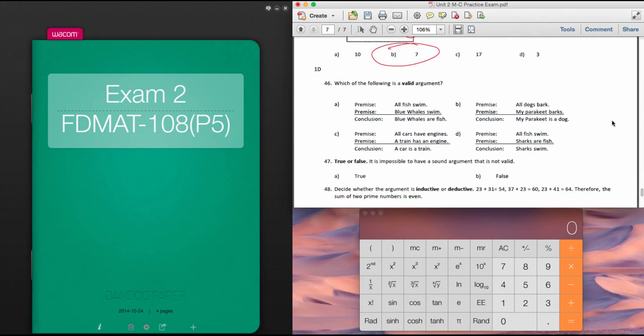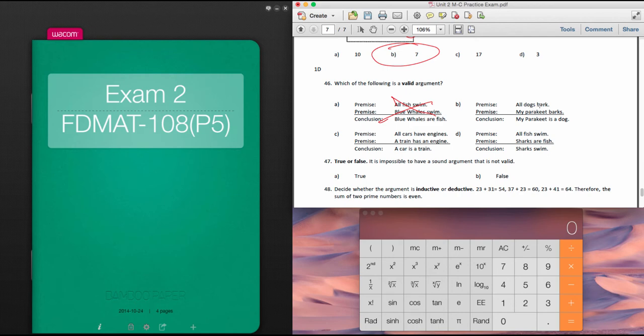Which of the following is a valid argument? Okay, so our premise: all fish swim, blue whales swim, therefore blue whales are fish. Well, not necessarily. Blue whales are mammals. You can have all fish swim, but just because someone else swims doesn't necessarily make that true. So that one's false. In fact, blue whales are mammals.